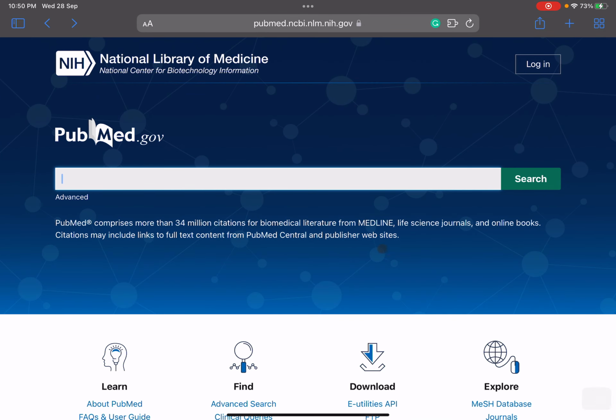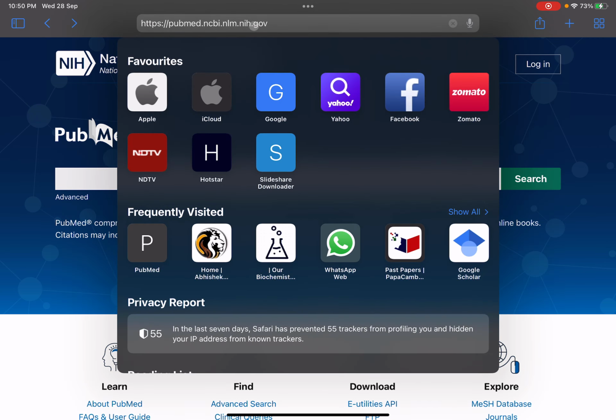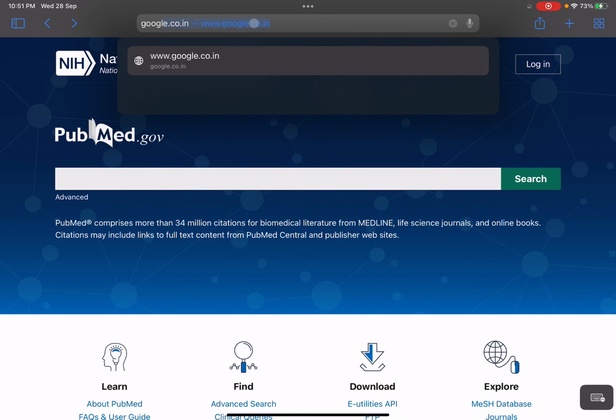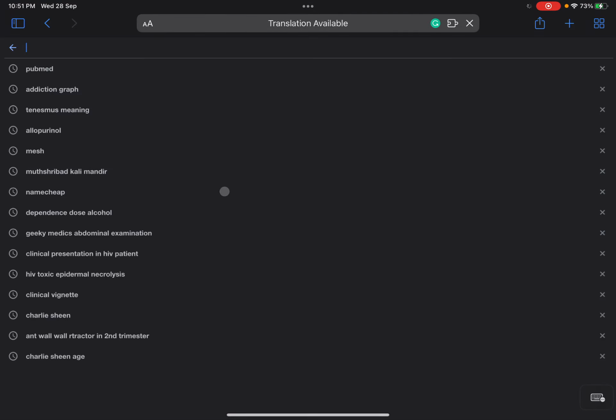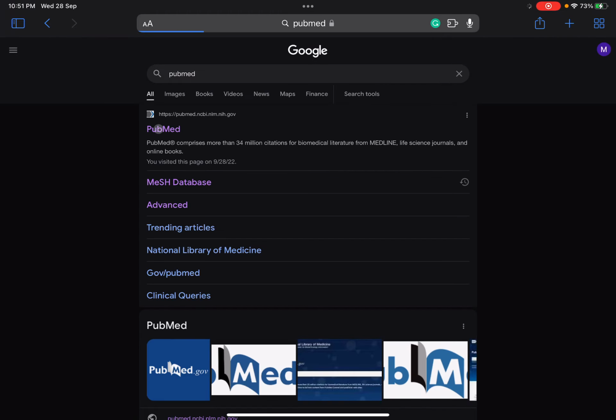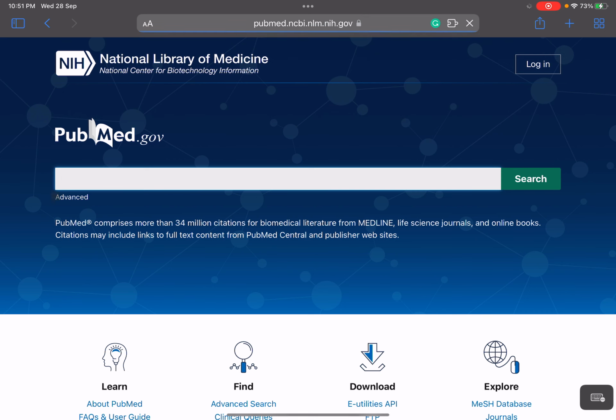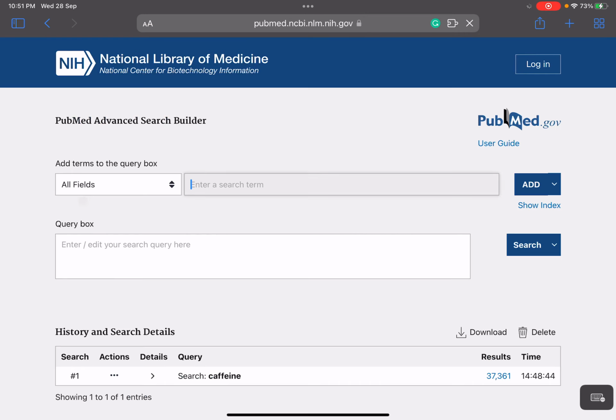So, guys, we are at PubMed. You need to just go to Google. I'm sure you must be knowing about it. Go to Google, type PubMed, then click the first link. Now you have to go to advanced.